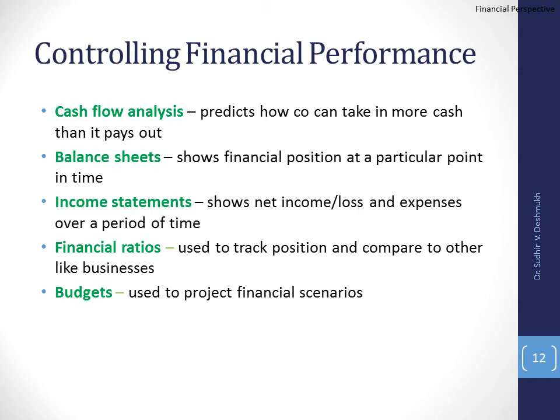These ratios are used to check the financial performance. Then the budget. All these are financial tools or techniques which are used for controlling the expenditure of the organization.